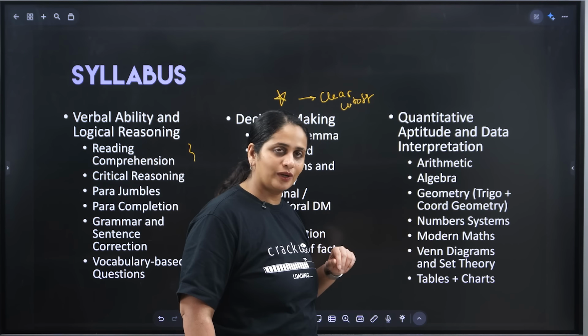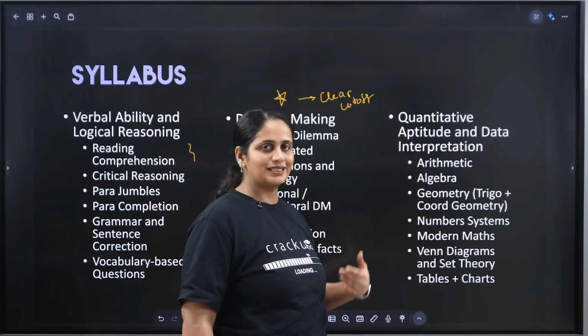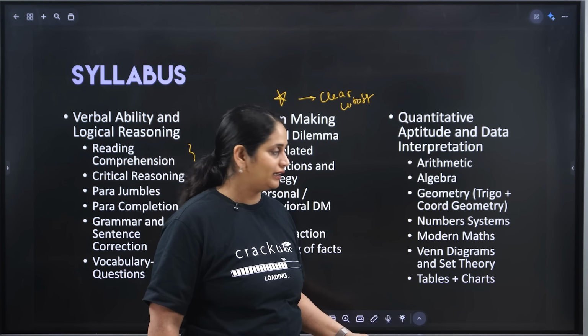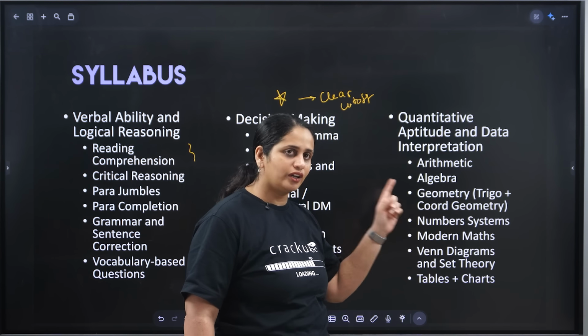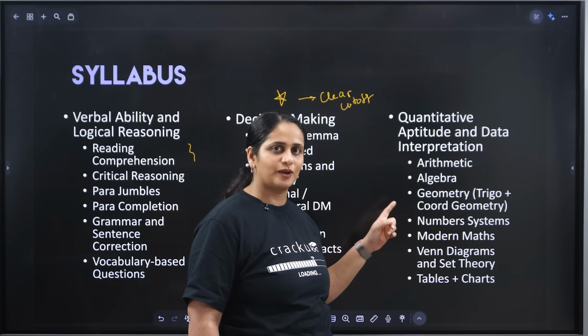The arithmetic and algebra are the same as CAT. In fact, arithmetic is slightly easier. Algebra is also slightly easier. But sometimes they add algebraic expressions which CAT people don't ask. So here you have to remember the different algebraic expressions and expansions.